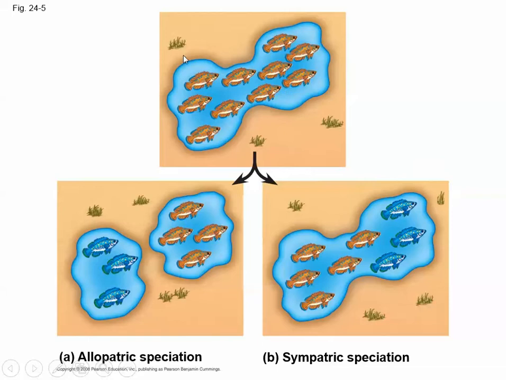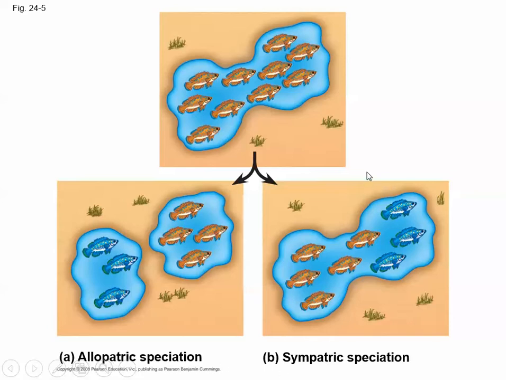All right, and this is just a little illustration. You have a population of fish in the same pond. If there's a geographical barrier between them, this is starting to dry off, and we have two different ponds, then the two groups of fish can start to evolve differently because they'll have different selection pressures on them. But there are times that organisms can continue to share the same area, and they will still evolve into two different species. Allopatric versus sympatric.